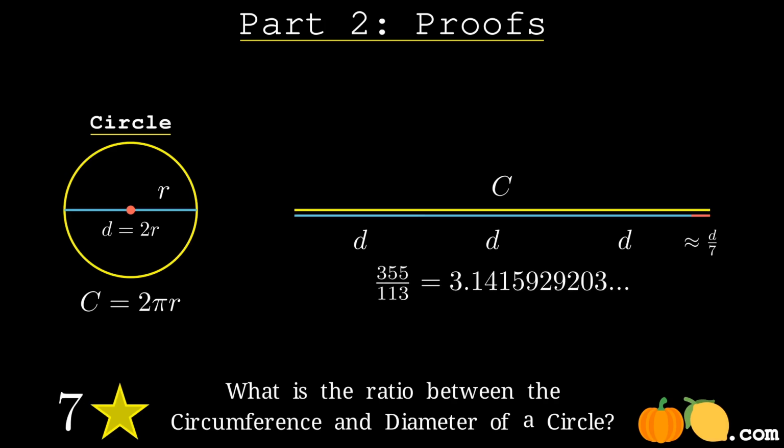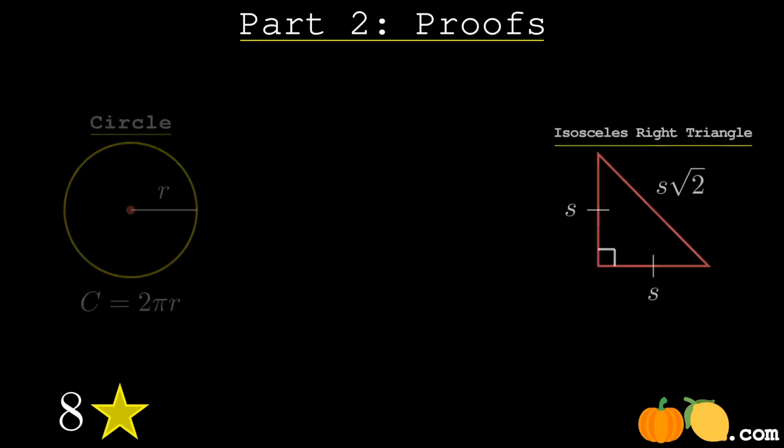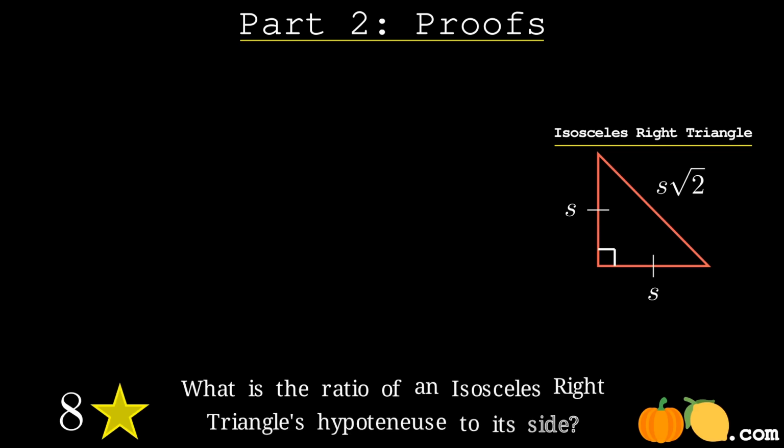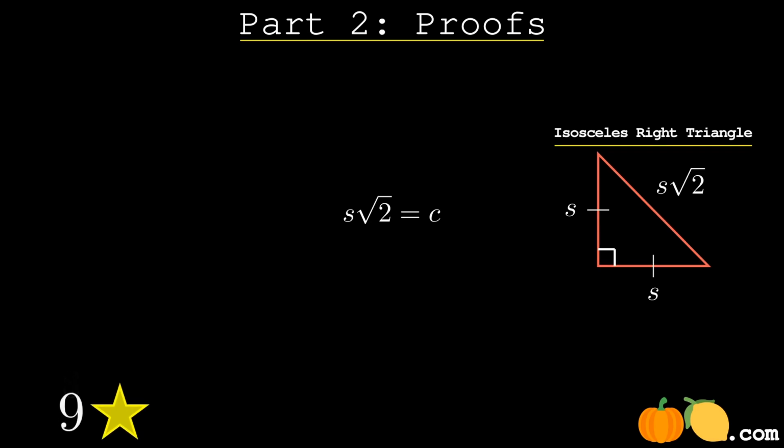With closer approximations, we eventually get to our value pi. We will get into the derivation for the Pythagorean theorem a little bit later, but for now I'm going to use it to justify the relationship between the hypotenuse and the side length of an isosceles right triangle. No matter the side length, the hypotenuse will always be root 2 times that value.